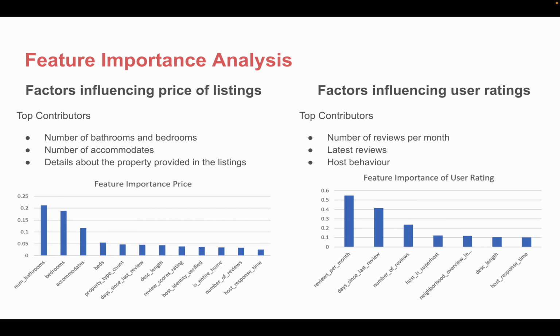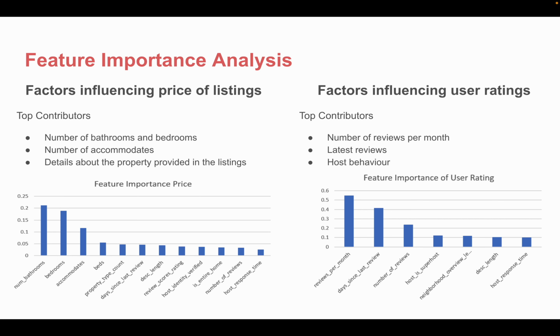Then we did feature importance analysis. Our analysis highlights key features that significantly impact both listing prices and review scores on Airbnb. We have created new columns from the existing features using PySpark. We implemented a random forest regressor to generate the feature importance matrix.